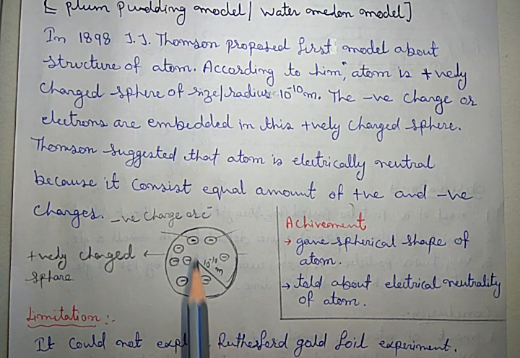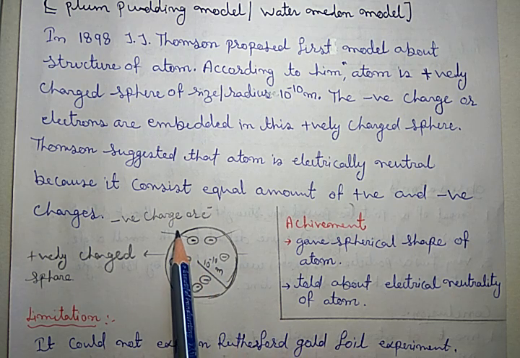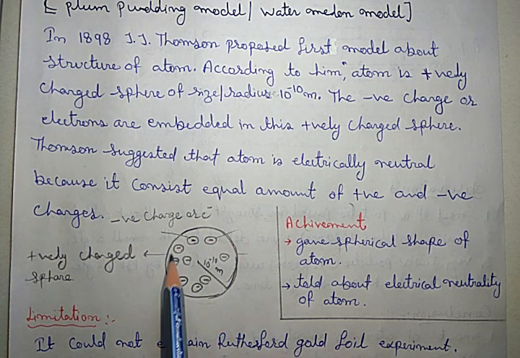The negative charges or electrons are embedded in this positively charged sphere.